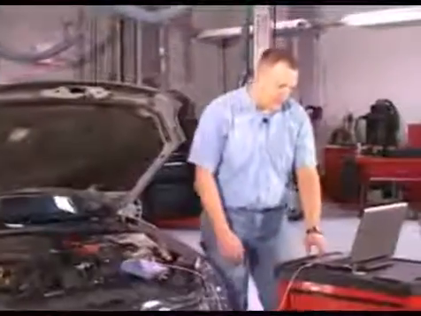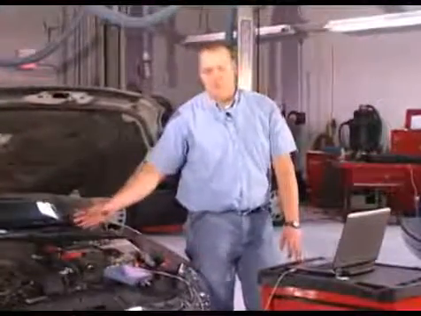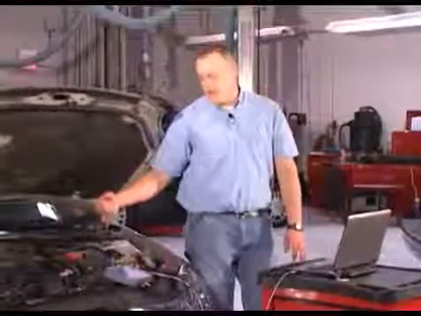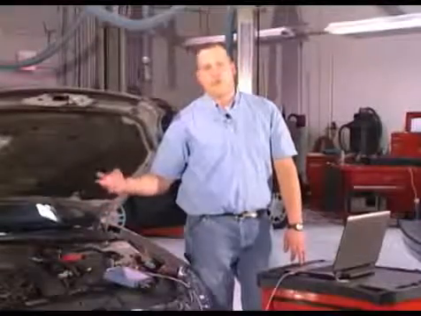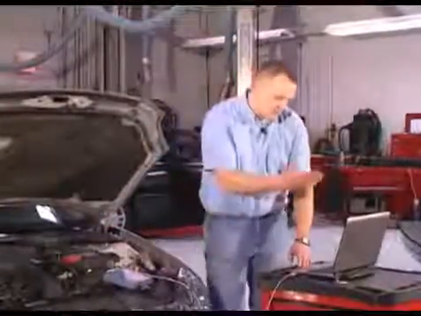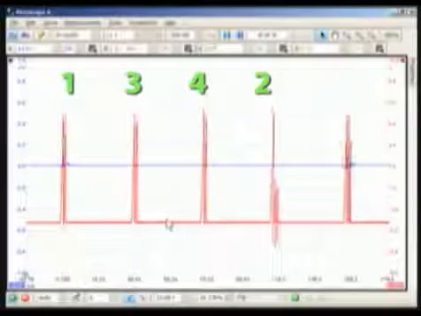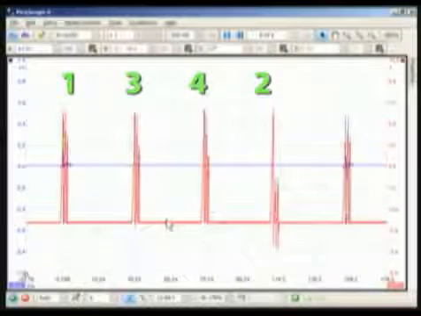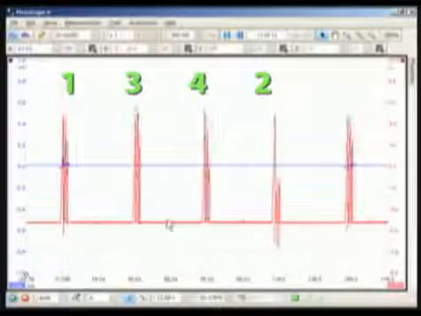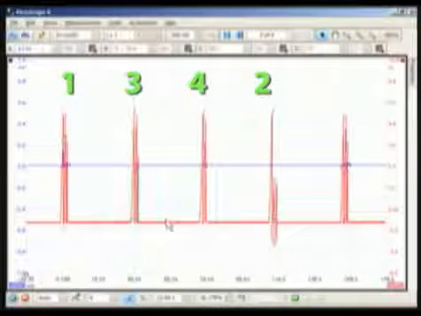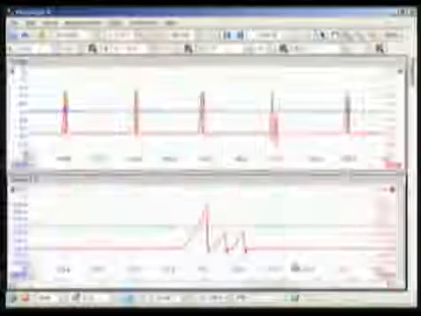Bear in mind your typical 4-cylinder firing pattern is 1, 3, 4, 2. So now here we have the pattern pulled up on the lab scope. We have number 1 indicated. I'm triggering on number 1 cylinder. Now we follow along with that. We have cylinders 1, 3, 4, and 2. And now it's very obvious here.